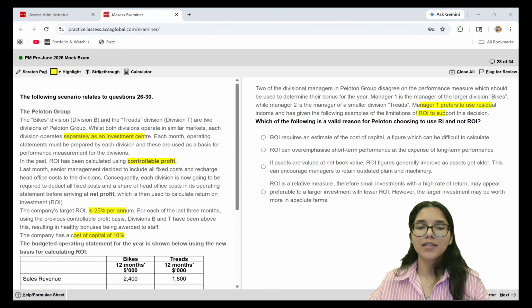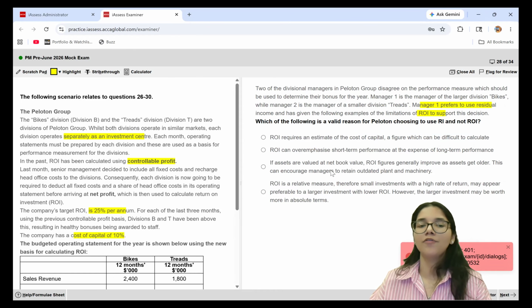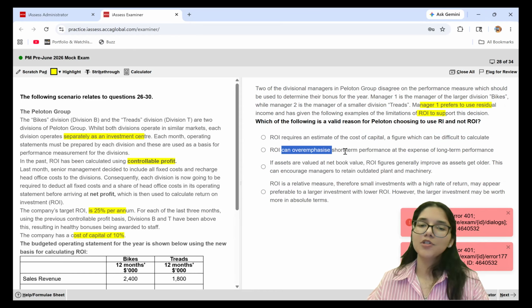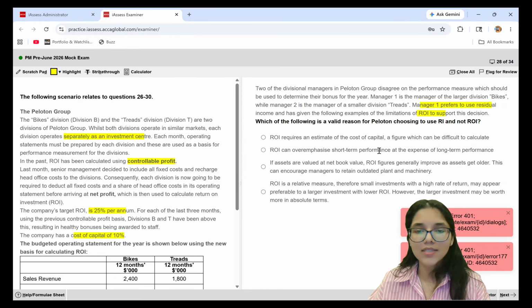So the first statement tells me that ROI requires an estimate of the cost of capital, a figure which will be difficult to calculate. Can this be my answer? Absolutely not. Manager 1 is saying that we should use residual income, but even for residual income, I need to know my cost of capital. So this is not just a limitation of ROI alone. This also applies to RI. Second statement tells you ROI can overemphasize short-term performance at the expense of the long-term performance. This is something which can happen in residual income also.